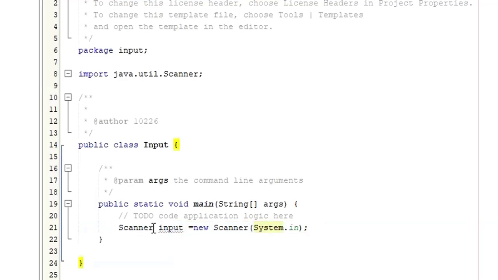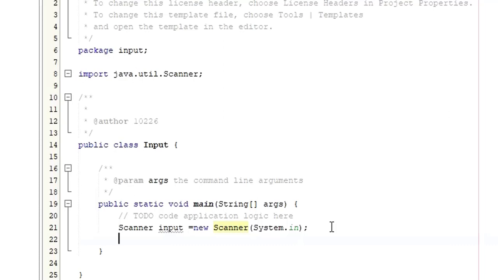So we are going to use the Scanner. This is a class, this is an object. This can be anything, it's not necessarily input, it can be ABC, XYZ, anything. Then followed by new as a keyword, then the Scanner class, then inside we are going to pass the parameter as System.in.